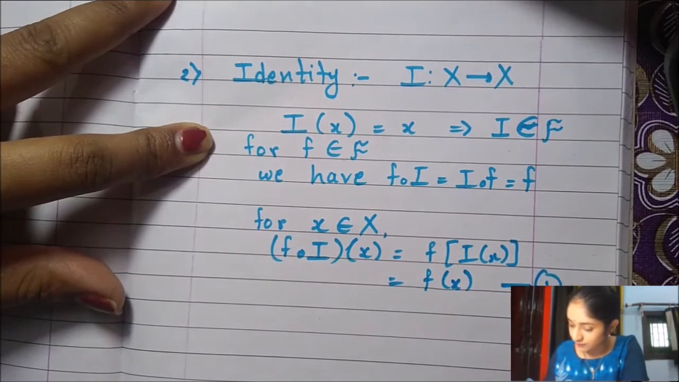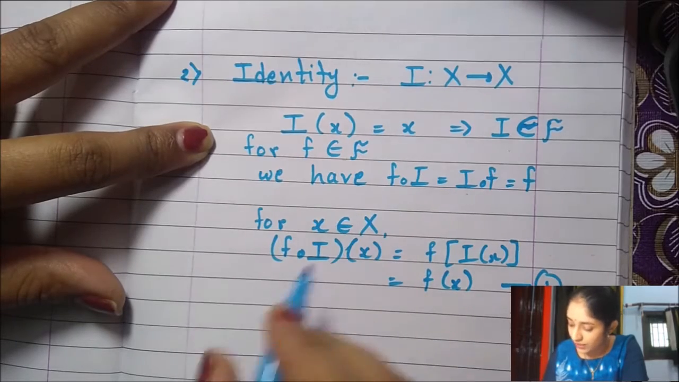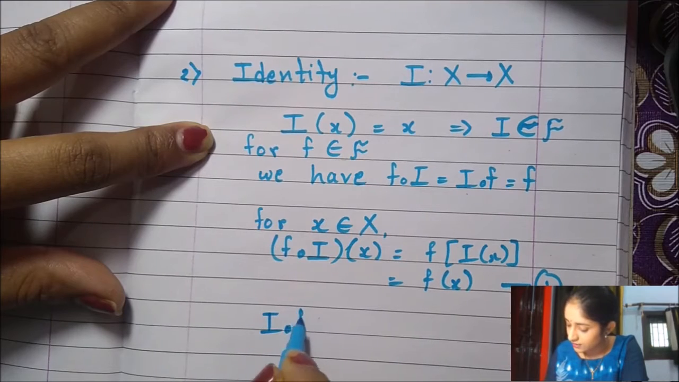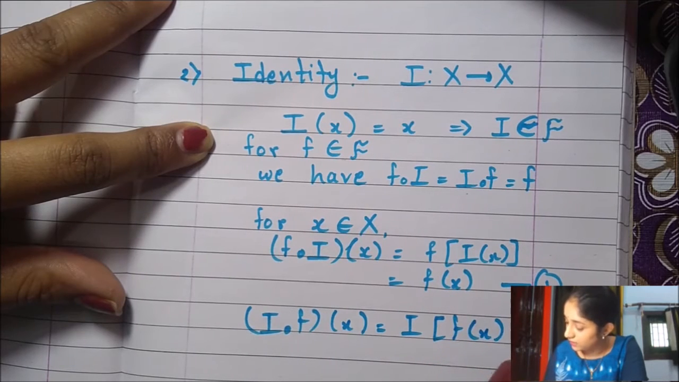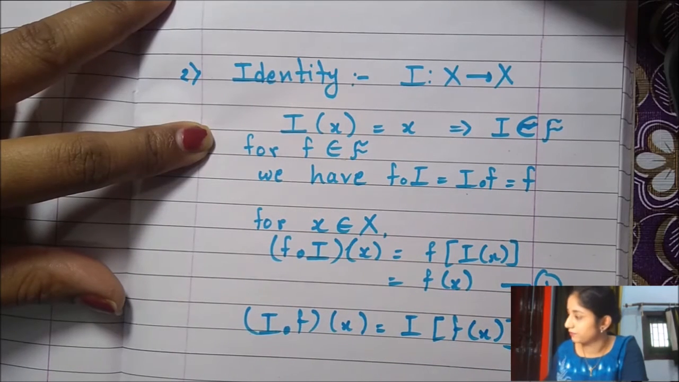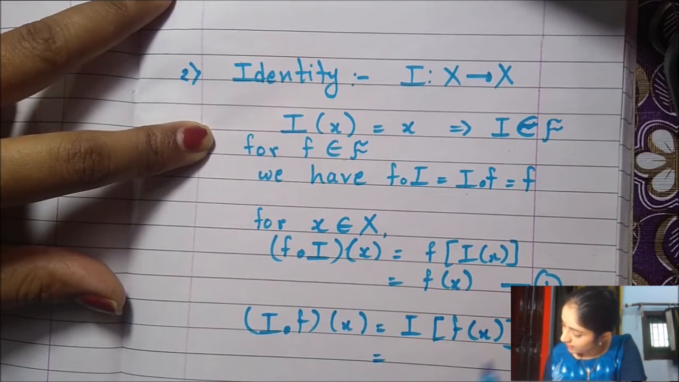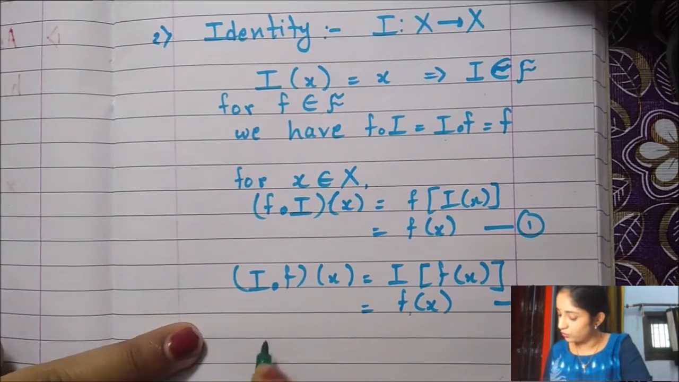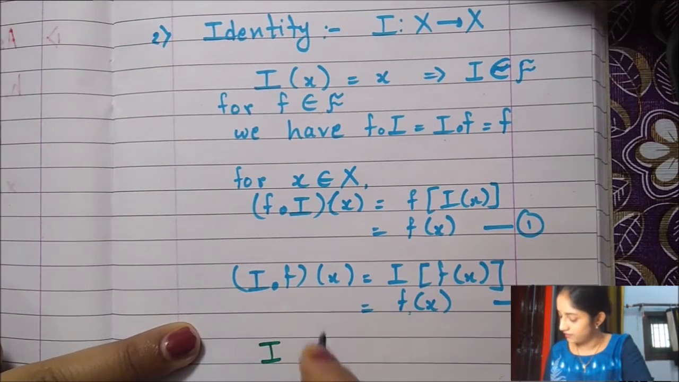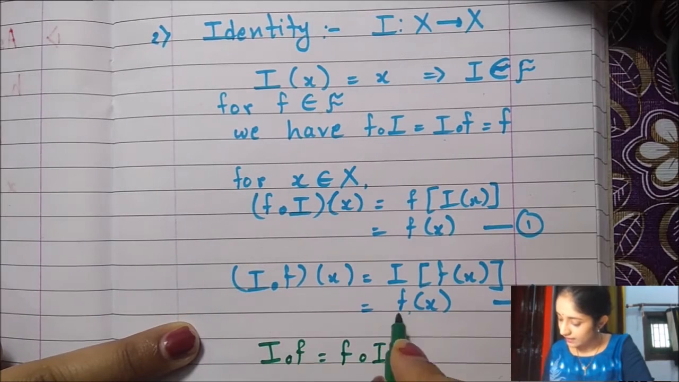This is equation 1. Again, for any x, I circle f of x becomes I of f of x. This is by the definition of composition. And I of anything is that thing, so this becomes f of x. So from 1 and 2, we can say that I circle f is equal to f circle I, and they are the same as f.